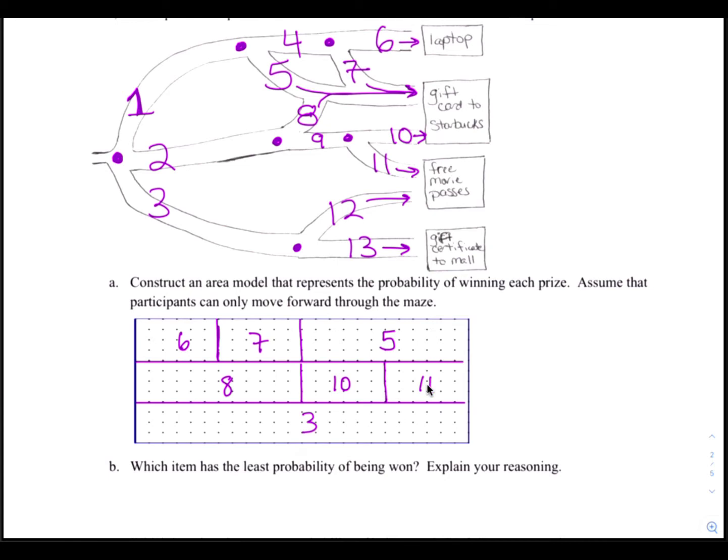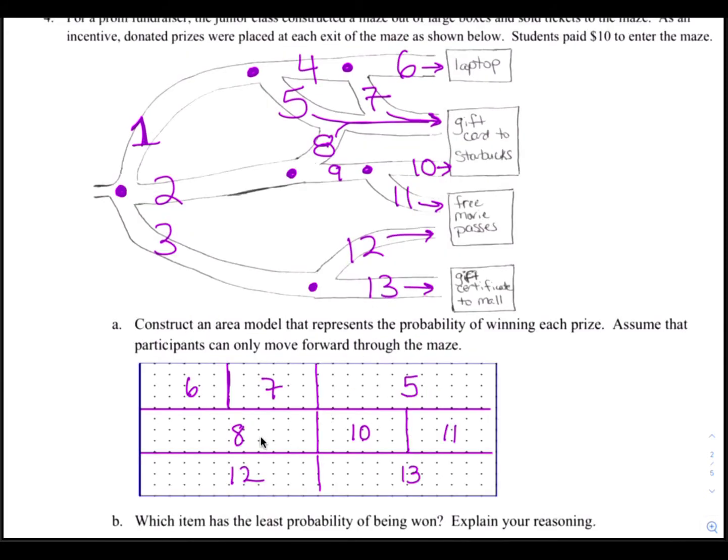Let's go back to path 3. Path 3 splits here into 12 and 13. So what used to be path 3 here has now been cut in half and split into 12 and 13. Both 12 and 13 take you to the end, and that completes all of the splits. The next step is to split this space up into boxes of all the same size.